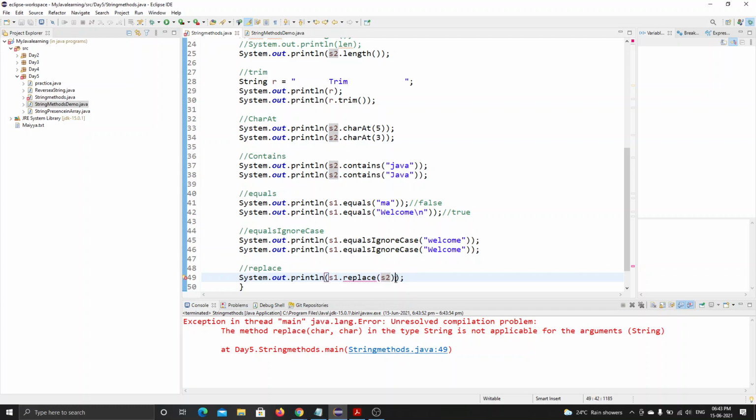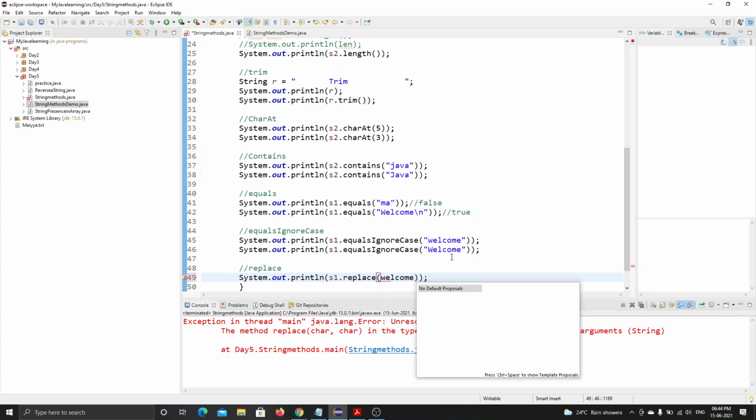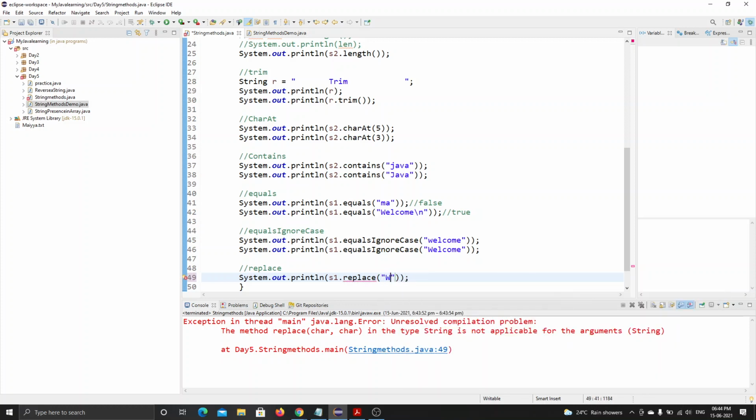In the S1 string, I want to replace welcome with capital letters, caps. The whole thing should be in upper case. Okay, I want to replace this welcome.